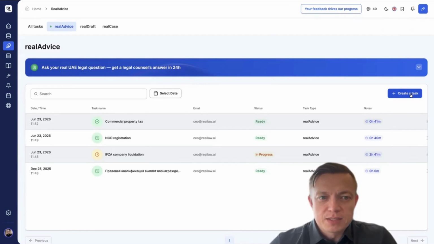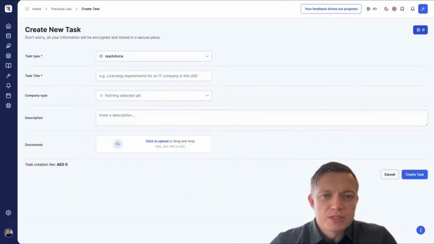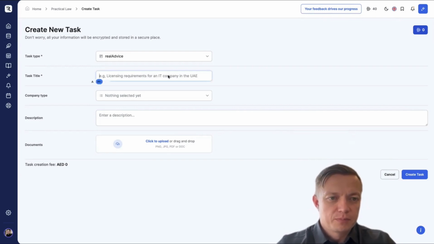Click on the Create a Task button. We specifically made the process as simple as possible so you don't waste time filling out many fields, and it's basically intuitive. Let's go through it step by step. First, you need to create a task title. The platform works in 3 languages: English, Russian, and Arabic. So please use any of these languages, whichever is convenient for you, and create the title in a format that works for you. I'll choose one topic just as an example regarding unpaid leave. I'll name it in English. Let's go with that.